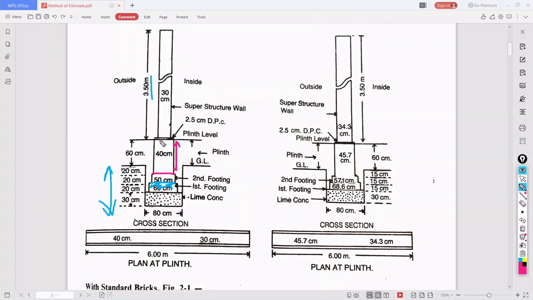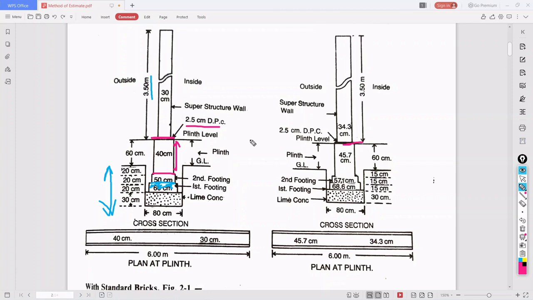On that plinth level, there is a 1 inch, 2.5 centimeter, small opening, see here, where black is there, no. A small 1 inch DPC will be provided, so that is 2.5 centimeter DPC at the plinth level. This is the inside wall, this is the outside wall, this is the superstructure wall.